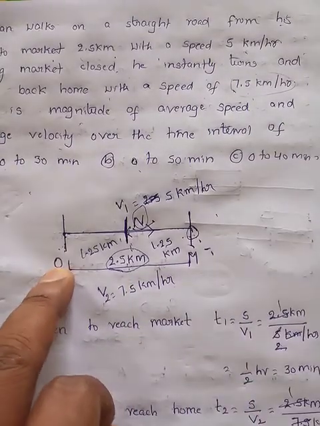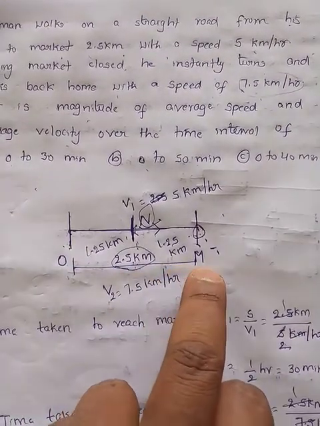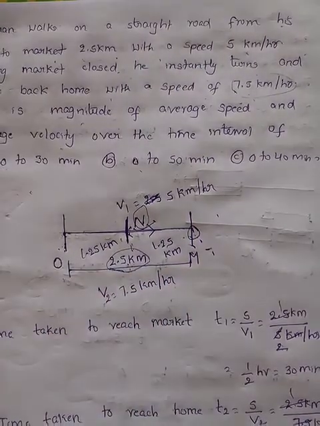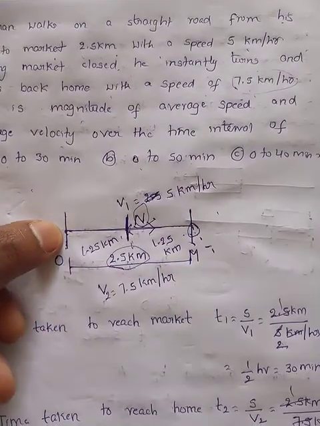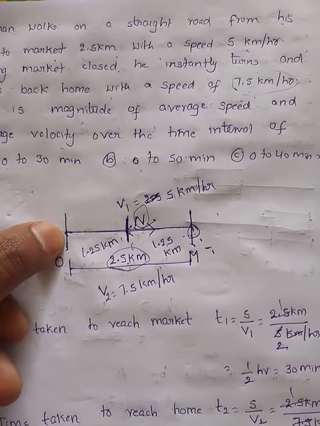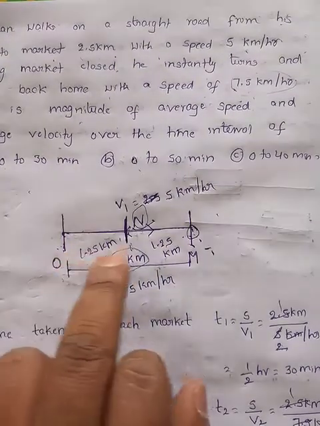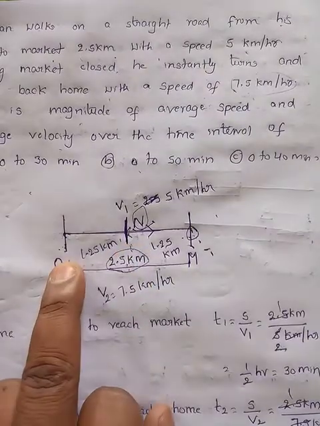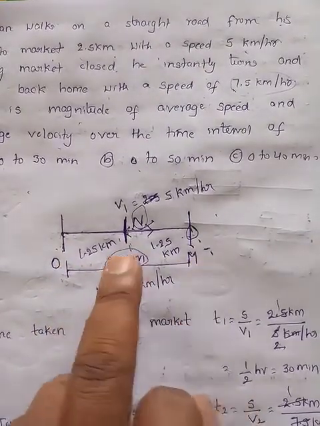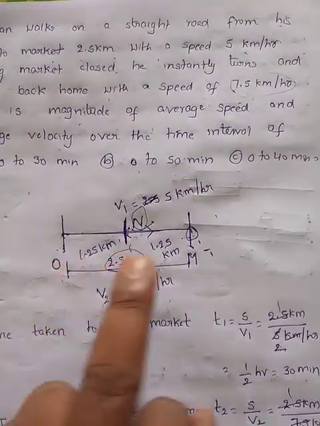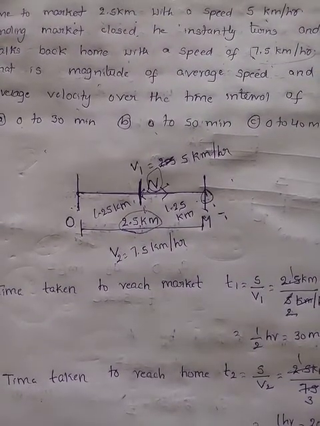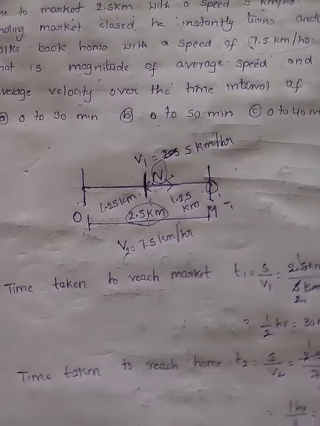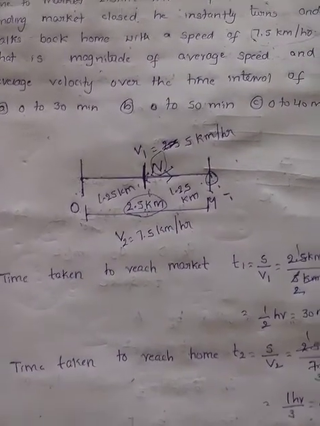After 50 minutes, he travelled a distance of O to M plus M to O. How much distance travelled? 5 kilometers. But displacement is 0. Why? Its initial point and final point are the same. After 40 minutes, he is at N. So the distance travelled is O to M and M to N. But displacement is what? O to N. So this is the way to understand the concept of average speed and average velocity by using this problem.